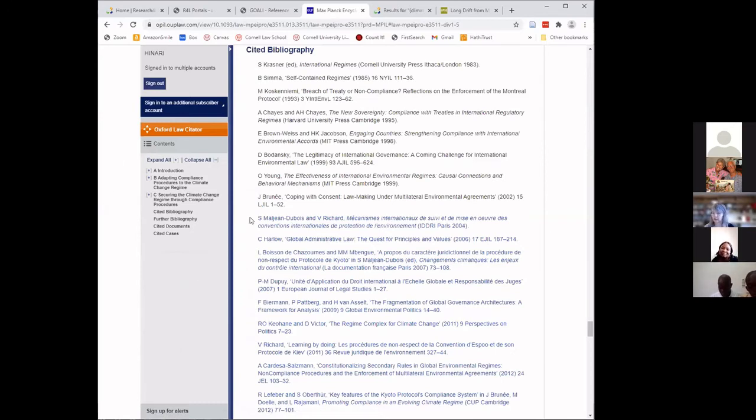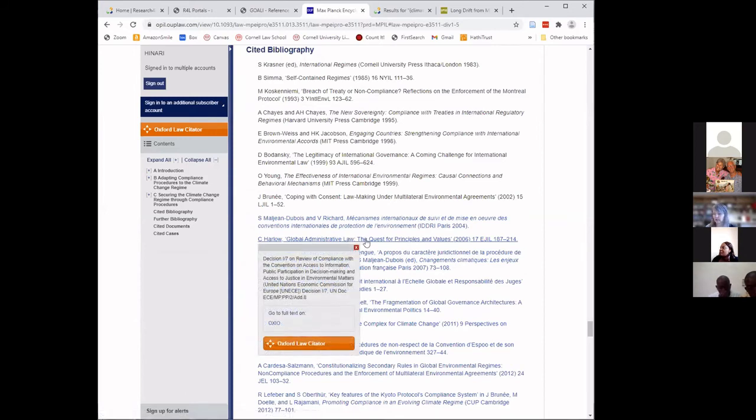Here, notice that some of the articles are links. For example, I just clicked on Global Administrative Law, the Quest for Principles and Values. This gives me a link in the pop-up to OUP.